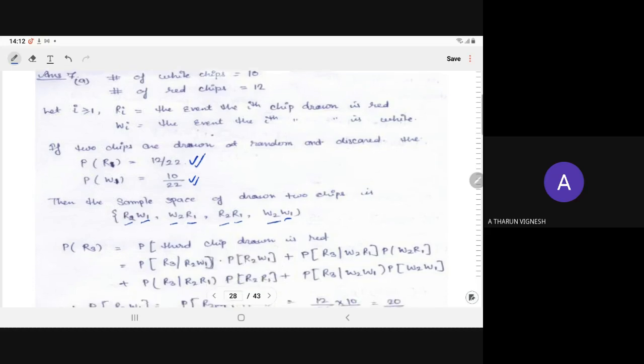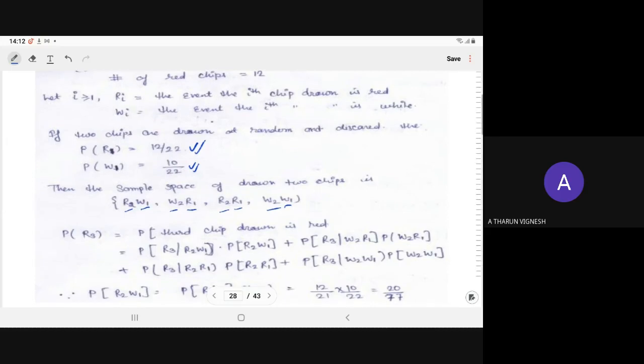Clear? In the sample space we consider all the possibilities. Now in part A we have to compute the probability of a red chip in the third draw, so the probability of R3, that the third chip drawn is red.